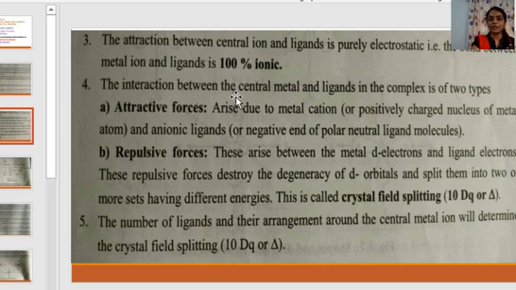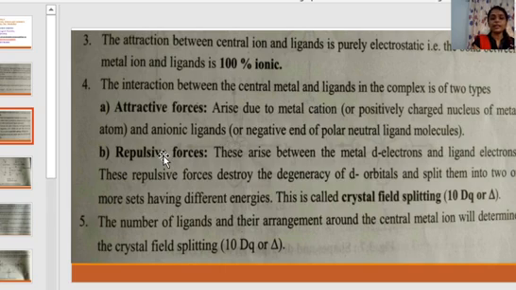The interaction between the central metal and ligands in the complex is of two types. There will be two types of interaction between the central metal and ligand. First, attractive forces. Attractive force arises due to the metal cation and anionic ligand. In our basic 11th-12th classes, we have learned that opposites attract. Here, opposite charges are attracting each other. Because the metal is positively charged and the ligand is negatively charged, there will be attraction between these two oppositely charged atoms.